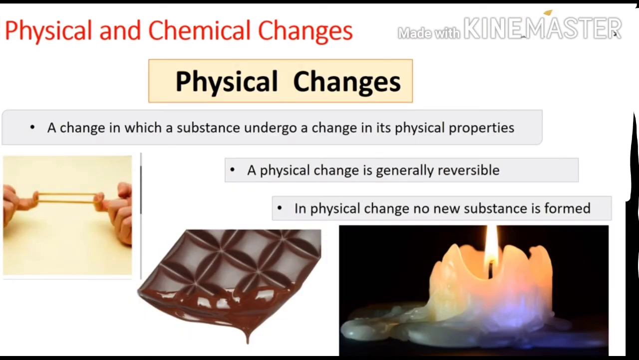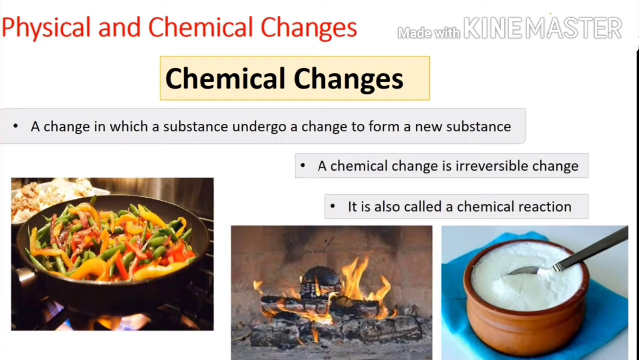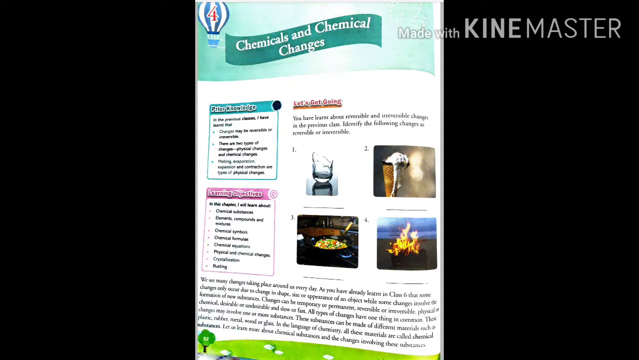So in physical changes, the substance undergoes changes in its physical properties, and in chemical changes, the substance undergoes changes in its chemical properties. And a chemical change is an irreversible change. It is also called a chemical reaction. In this chapter, we will study chemical substances, elements, compounds and mixtures, chemical symbols, chemical formulas, chemical equations, physical and chemical changes, crystallization and rusting.